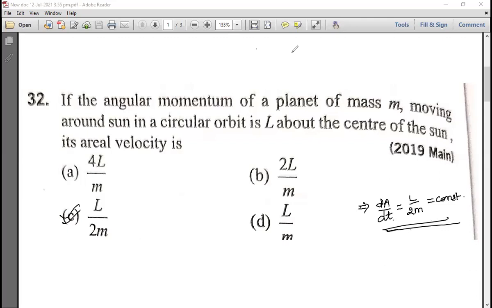Yes, sir. Note down this question fast. 2019 JEE Mains.